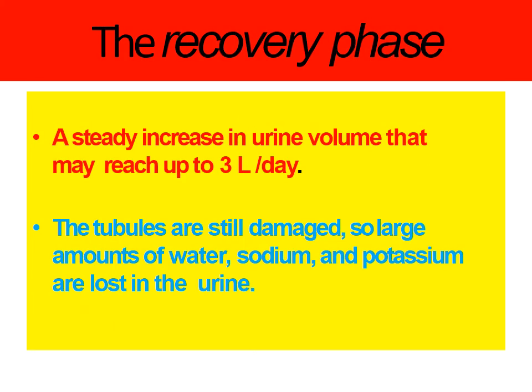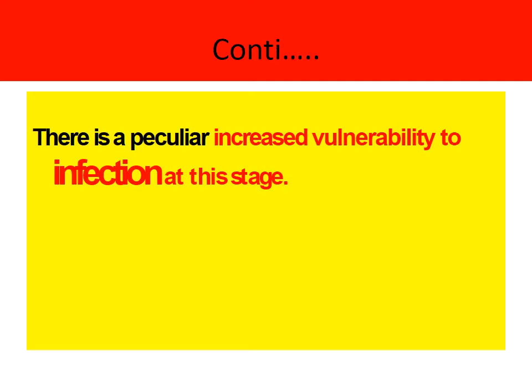In the recovery phase, there will be a steady increase in urine volume that may reach up to 3 liters per day. The tubules are still damaged, so large amounts of water, sodium, and potassium are lost in the urine. There is a peculiar increased vulnerability to infections at this stage.